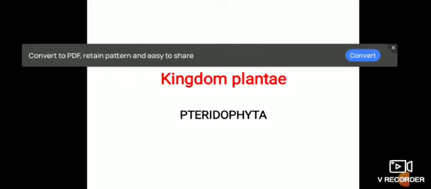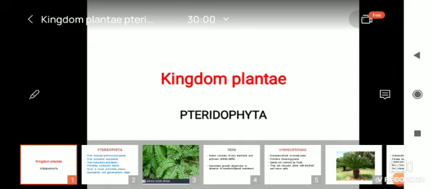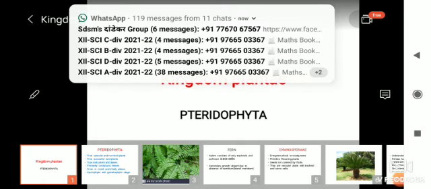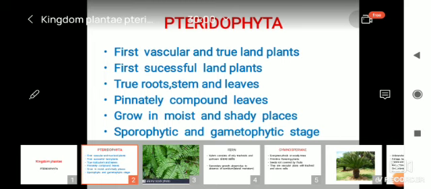Pteridophyta are the first successful land plants, because earlier the plants required water, and when they came on the land they required the vascular system. Vascular system means xylem and phloem. Xylem is the water carrying vessels and phloem is the food carrying vessels.